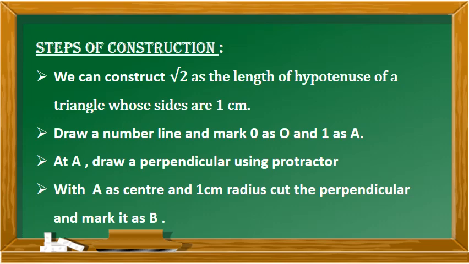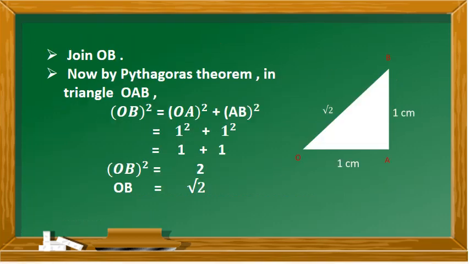With A as center and 1 centimeter radius, cut the perpendicular and mark it as B. Join OB.